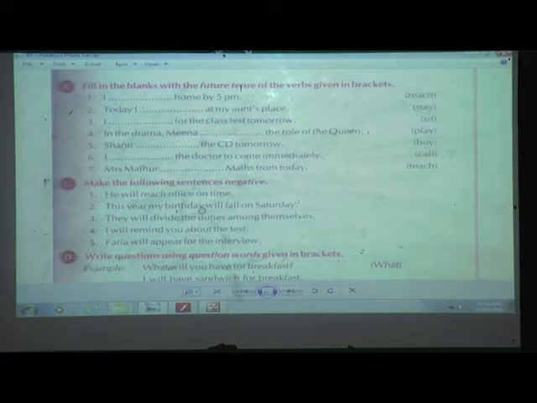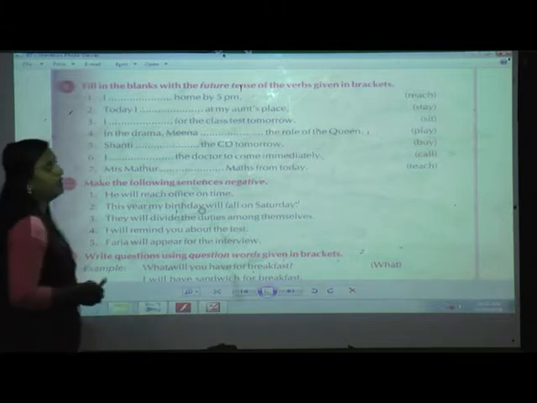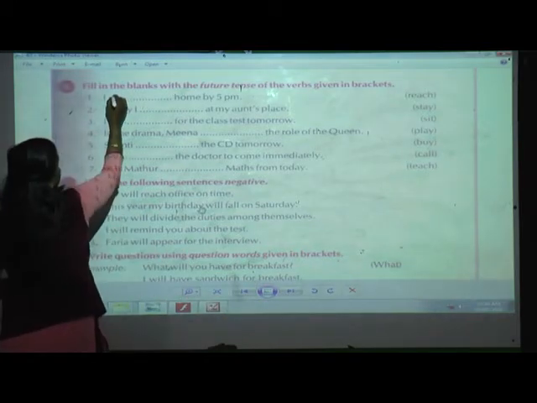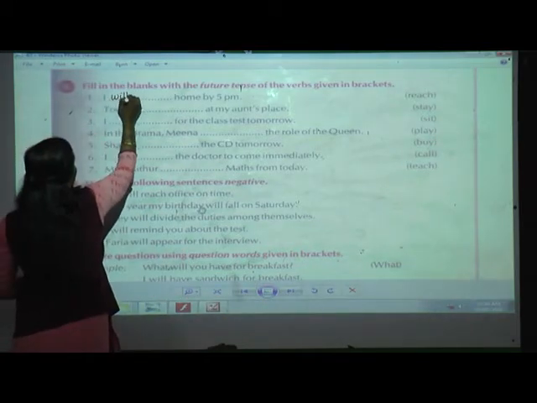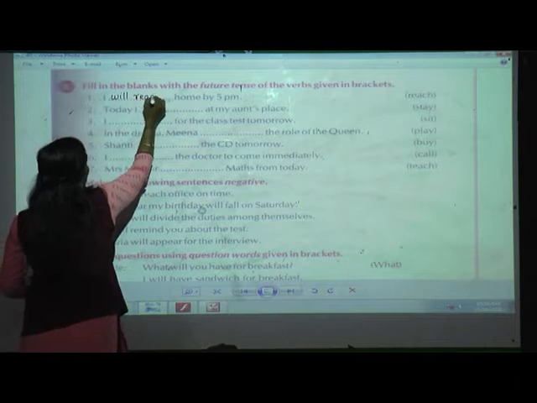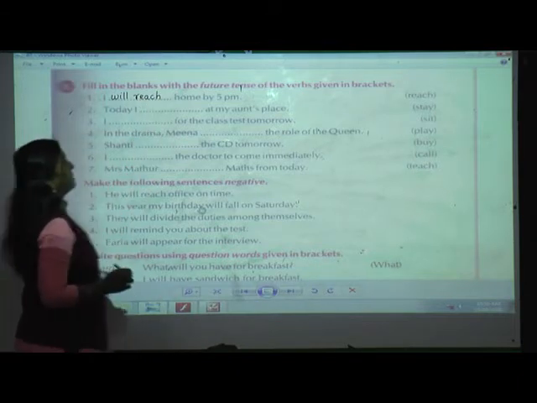Now here, can you see, students, what is there? Yes. Here a sentence is given with a blank, and there you have to use the verb which is given in the bracket. What is the first one? I dash home by 5 p.m. I dash home by 5 p.m. Reach. So what will I do? Yes. I will reach home by 5 p.m.